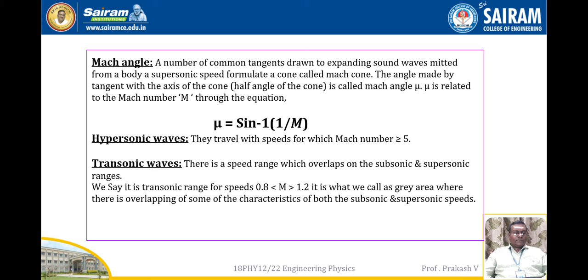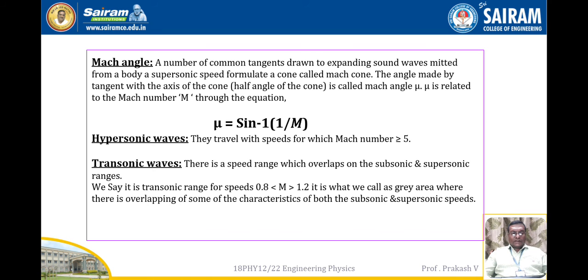Another concept is the hypersonic wave. Hypersonic waves are also mechanical waves. They have a Mach number greater than or equal to 5. And one more class is transonic waves. Transonic waves have a Mach number ranging from 0.8 to 1.2. That is a special class of wave.